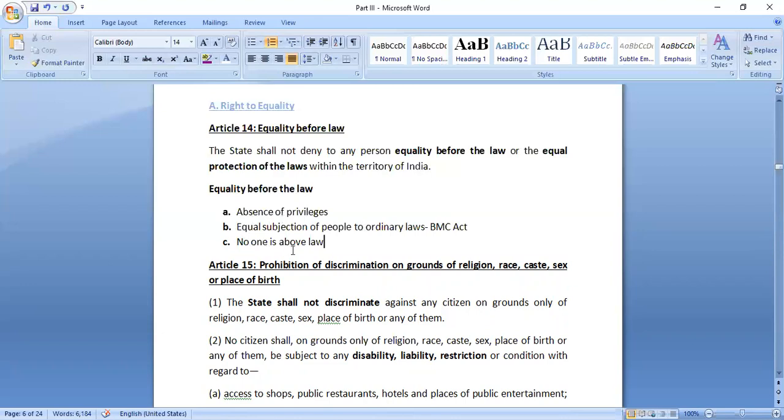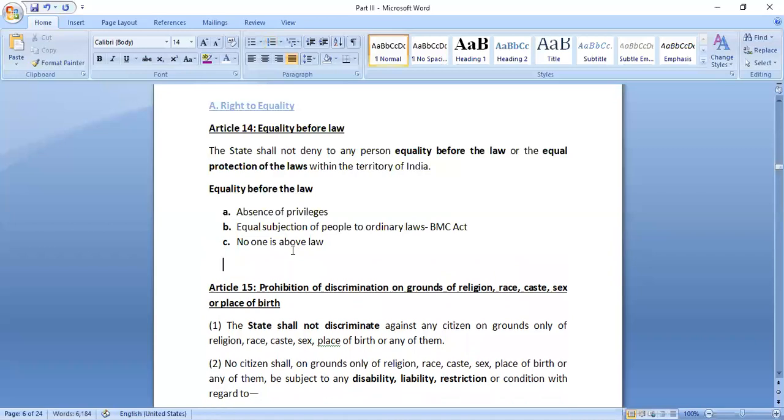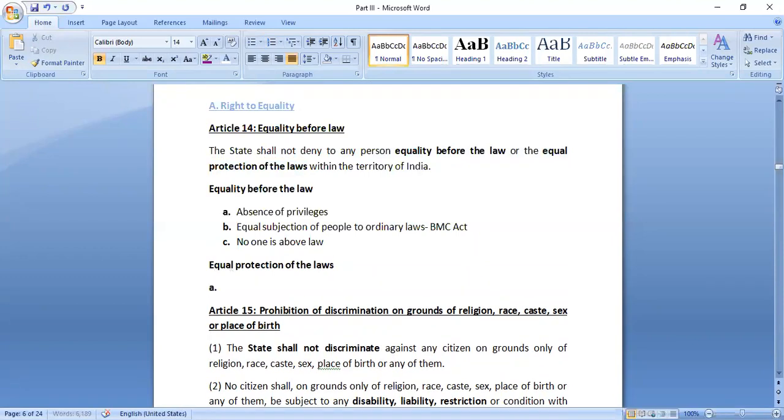And thirdly, what it says is that no one is above law. That means everyone would come under the purview of law. Whatever is applicable to one person would be equally applicable to other persons in the same category as well. Second thing that we have is equal protection of the laws.